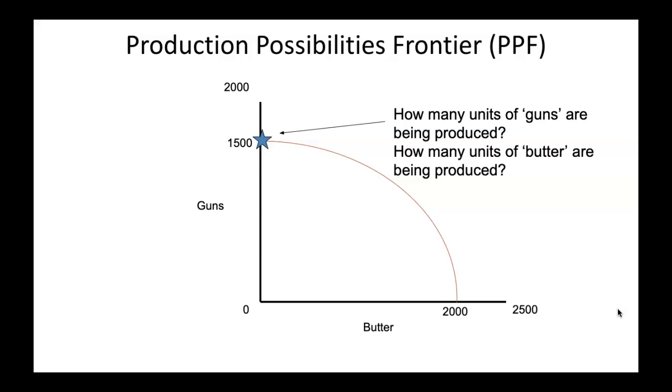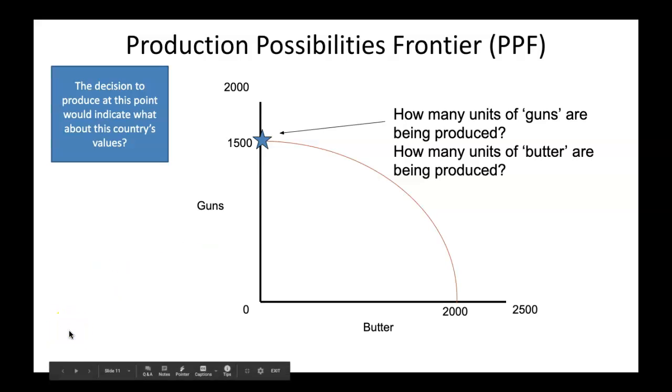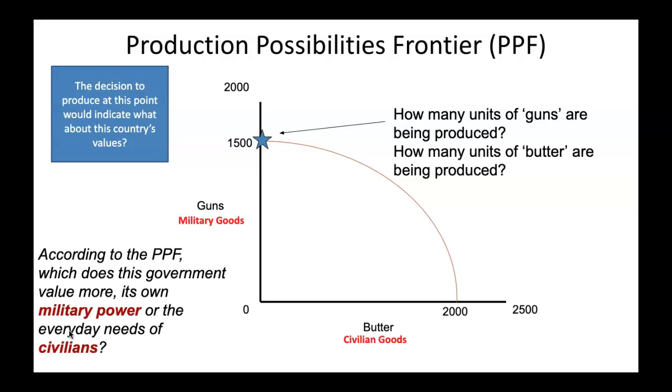So, remember the PPF, when we're talking about the PPF, the production possibilities frontier, we're talking about this curve. If the curve were graphed this way, how many units of guns are being produced? And the decision to produce at this point would indicate what about this country, whatever country this is, this country's values. In other words, according to the PPF, which does this government value more, its own military power or the everyday needs of civilians?